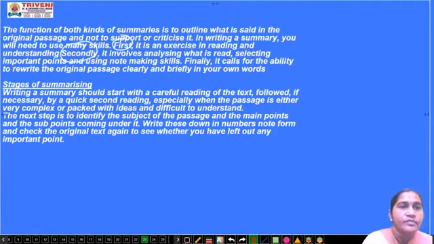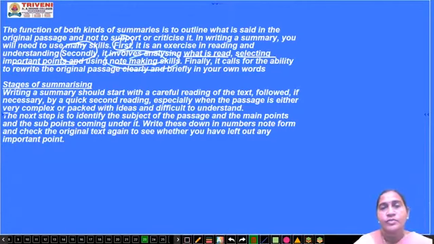Second one, it involves analyzing. Analyzing means understanding what is read and selecting important points. Next one, using note making skills. Using note making skills means preparing the notes which you feel are important. Just jot down the important words or the important sentences.